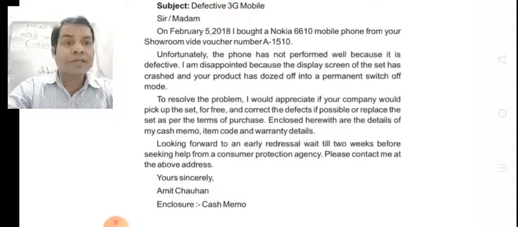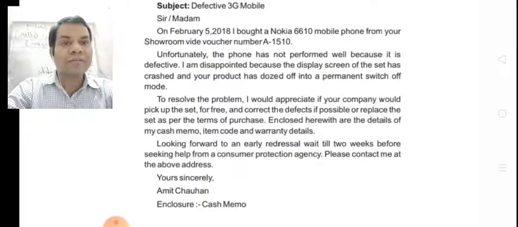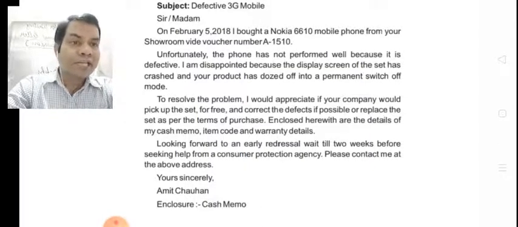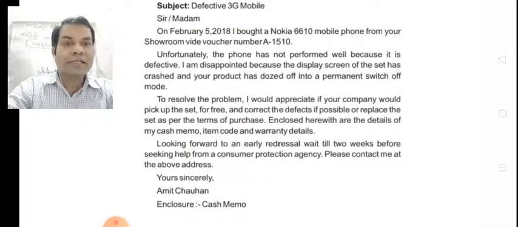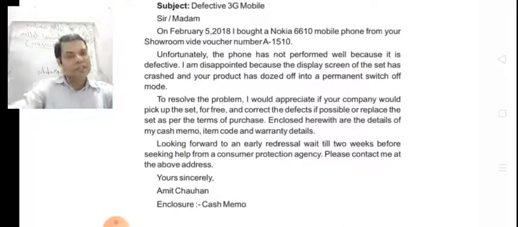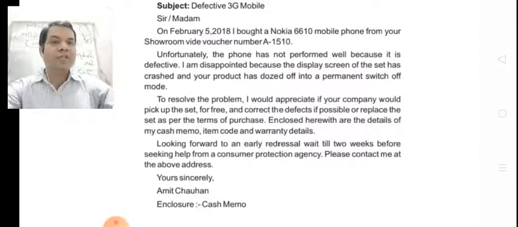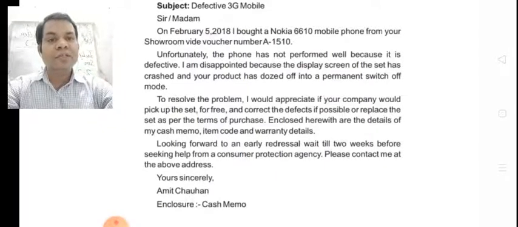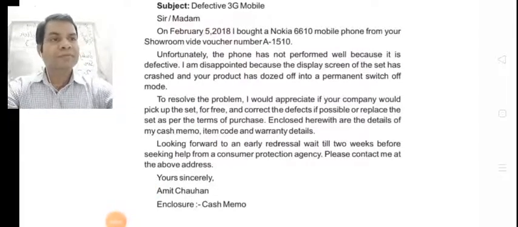Looking forward to an early redressal. Wait till 2 weeks before seeking help from a customer protection agency. So please contact me at the above address. Yours sincerely, Amit Chauhan. Enclosure: what you are enclosing with your letter, you have to mention. Okay, dear students, so you are attaching the cash memo, so you have to mention you have attached the cash memo.